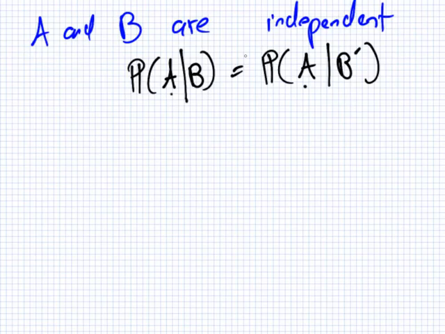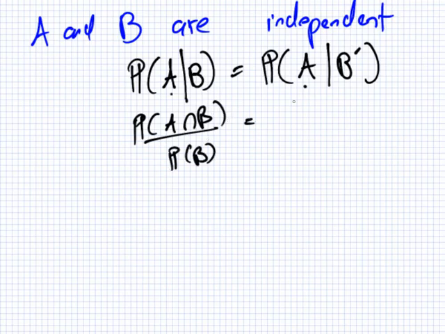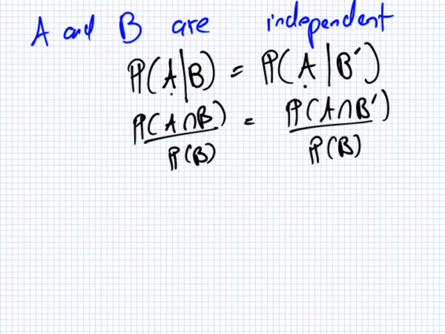So this is what independence means. That the probability of A is still the same, even if B has happened or not happened. Now this formula can be simplified a little bit. Using the formula from earlier, this is probability of A and B over probability of B. This is the probability of A and not B over probability of not B.